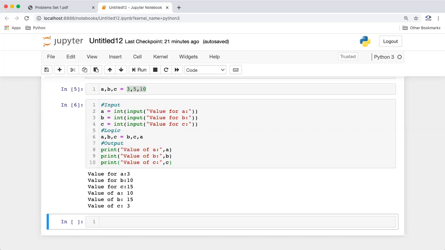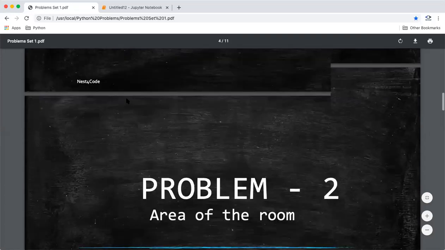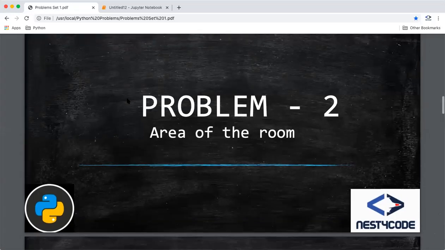Okay guys, so now let's move on to problem 2 for today. What is problem 2? Problem 2 is we have to find the area of the room. Okay, let's see the problem statement.